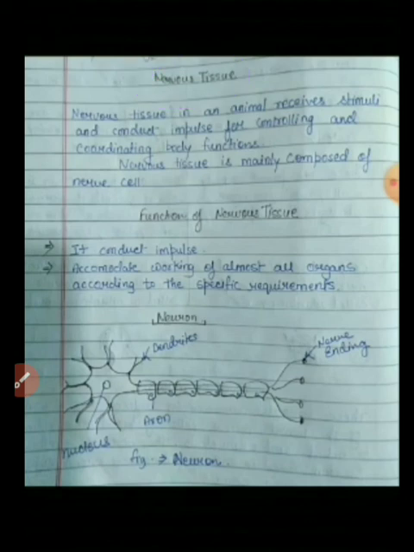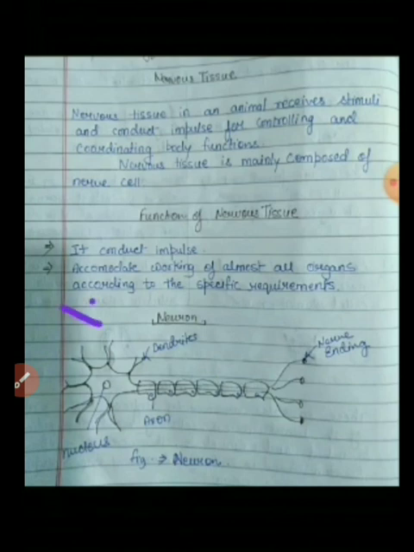Nervous tissue is mainly composed of nerve cells. So what are the functions of nervous tissue? It conducts impulses, and the second function is that it coordinates the working of almost all organs according to the specific requirement. Whatever the requirement of the body is, nervous tissue is responsible for the working of all organs.